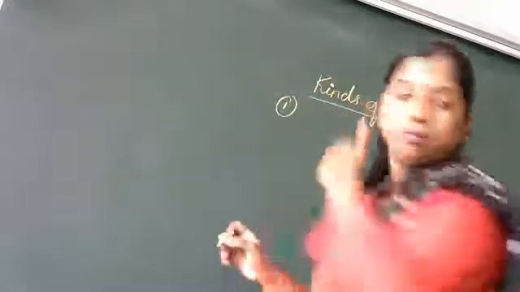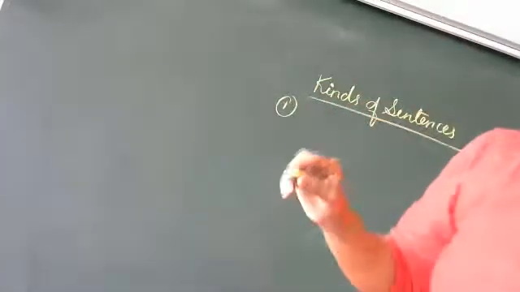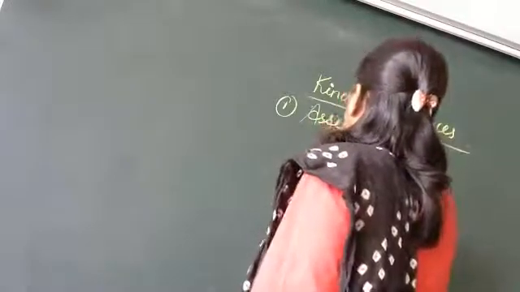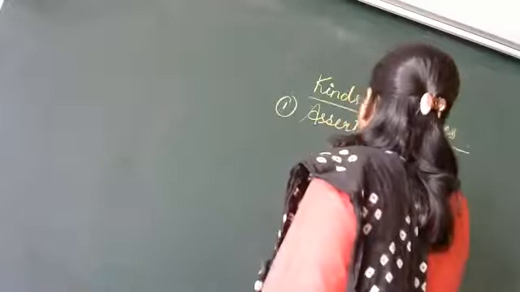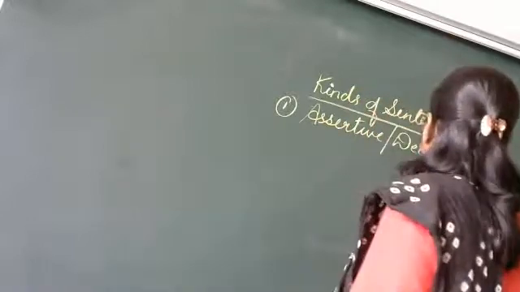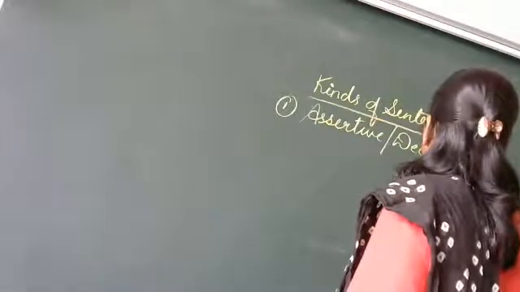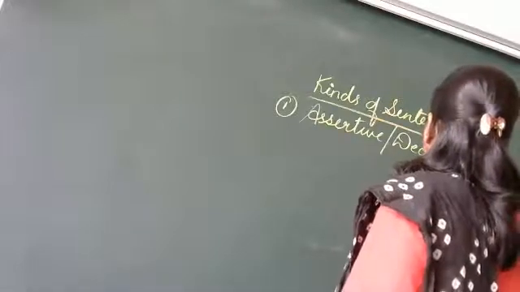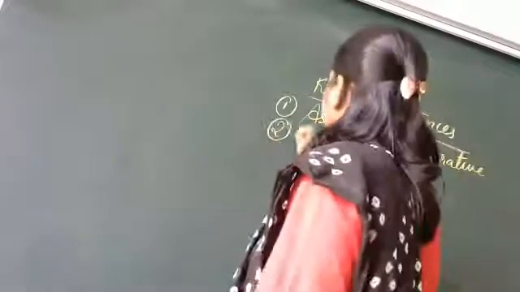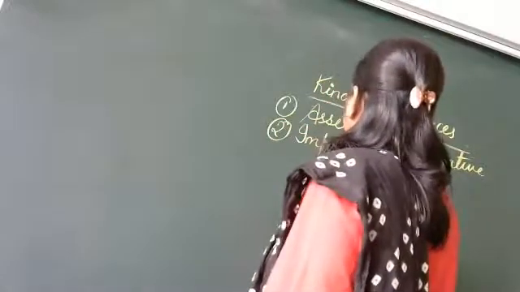First is, we can say, assertive or declarative. Second is imperative.